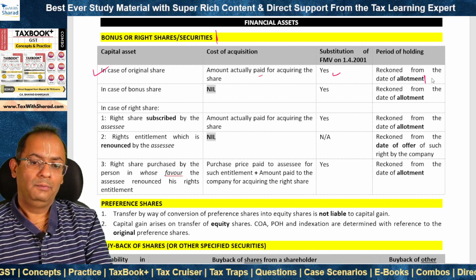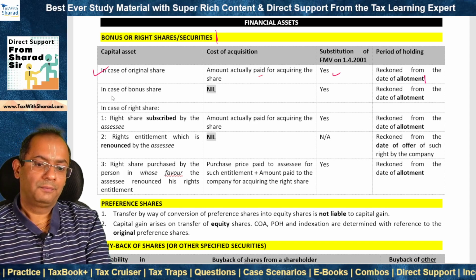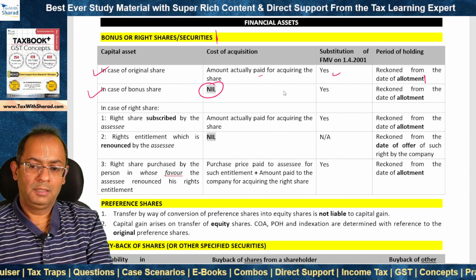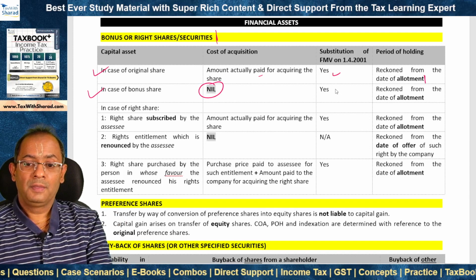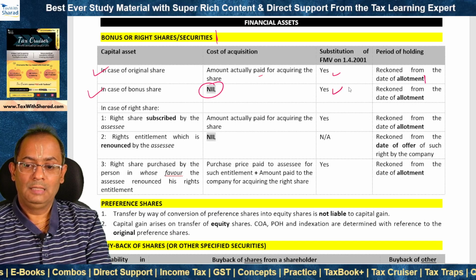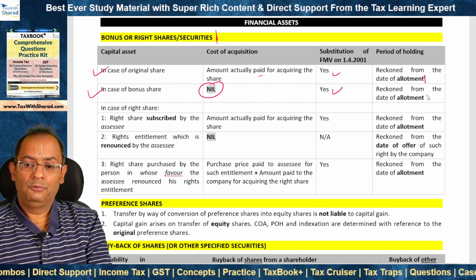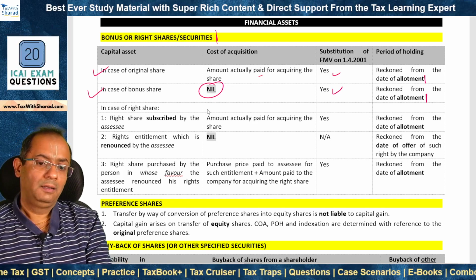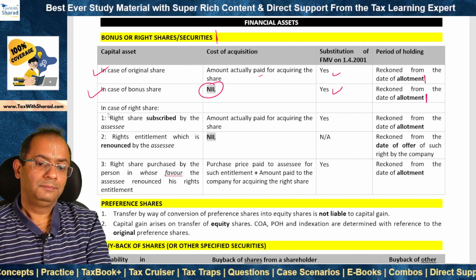Which is the date when the assessee acquired the share. In the case of bonus shares, there is no cost paid, so cost of acquisition is nil, but still substitution of FMV on 1st April 2001 is available, and the period of holding runs from the date of allotment, which is what? Which is the date when the bonus shares were acquired.